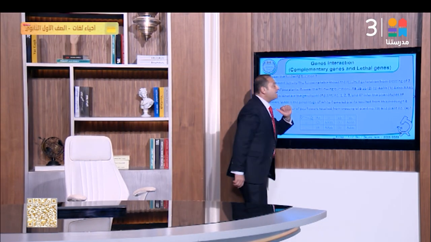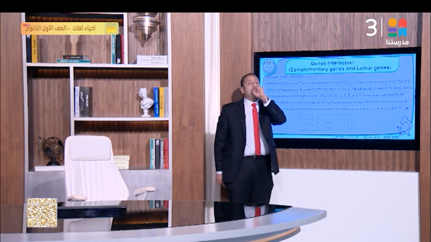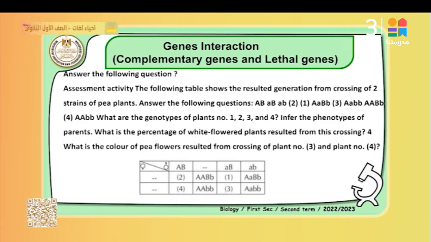This question is special for complementary genes. A group of genes working together: appearance of the dominant trait depends on the appearance of the dominant gene at least in each pair. The appearance of the dominant gene in one pair leads finally to the appearance of the dominant trait. Okay, for example, answer the following questions.